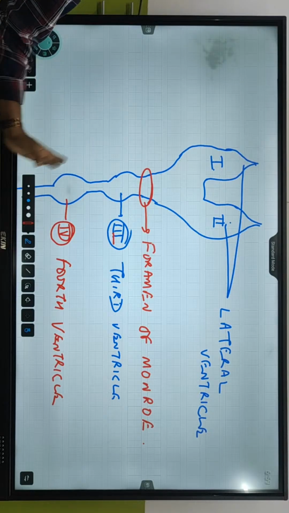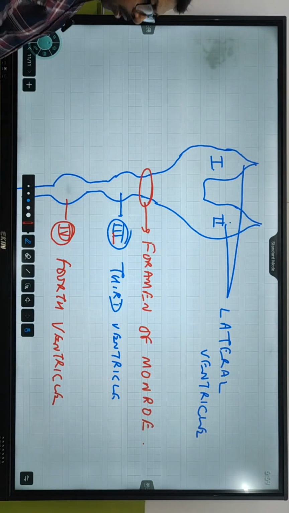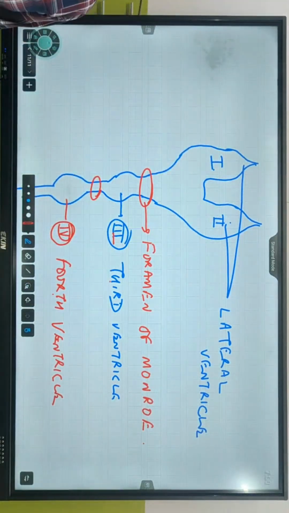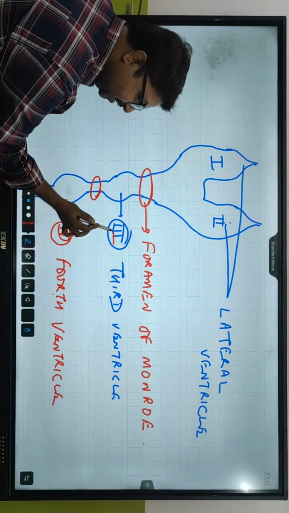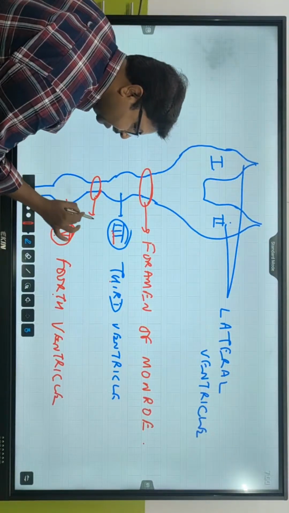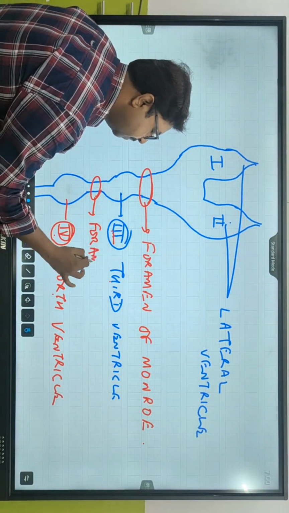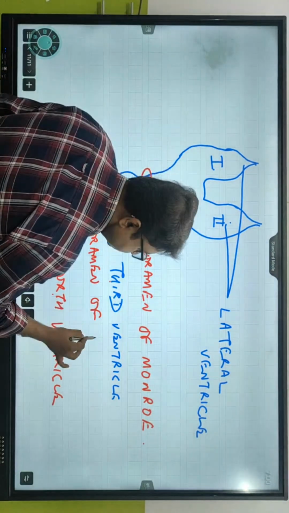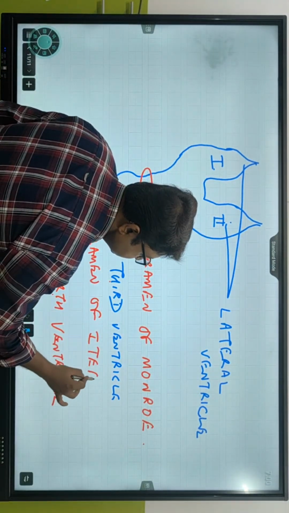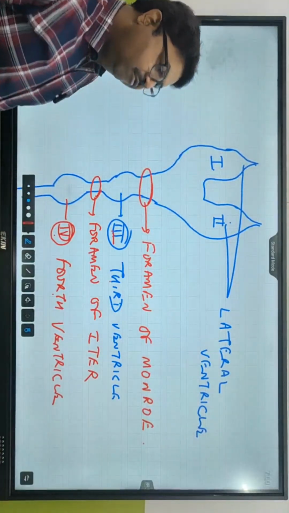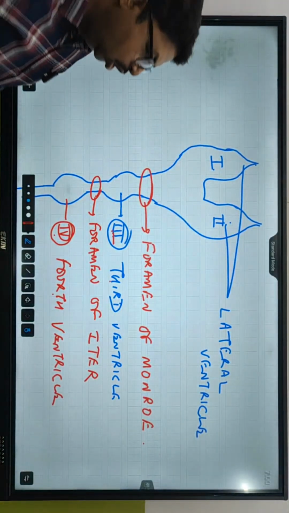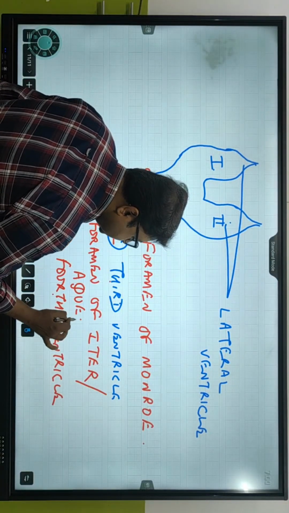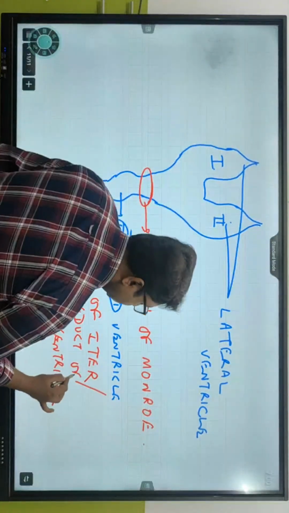It's the beginning of the spinal cord. So this is clear. Now, the third ventricle joins with the fourth ventricle by another foramen, and this foramen is called foramen of Iter, also called aqueduct of Sylvius.